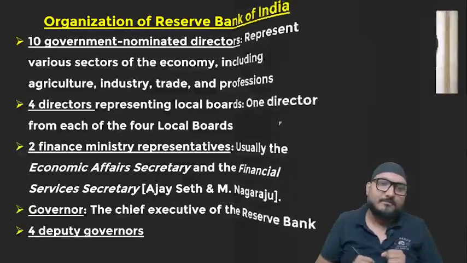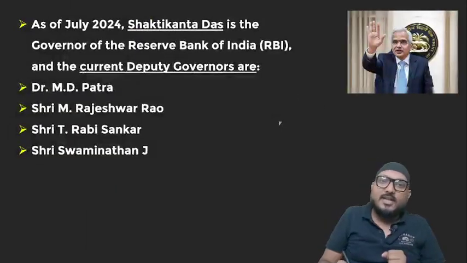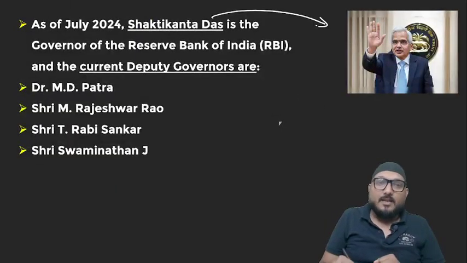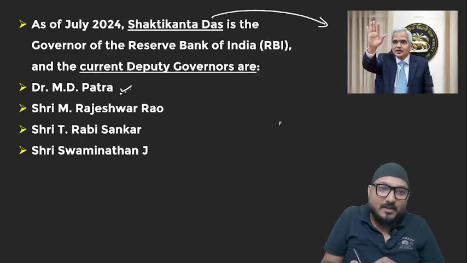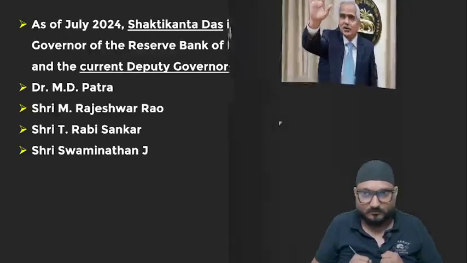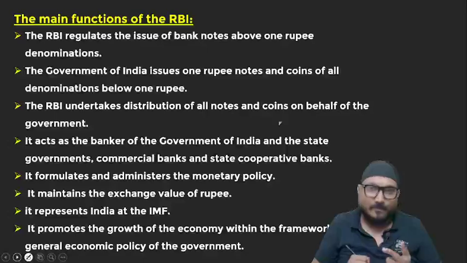Alright. Now, moving forward, Shaktikant Das, you can see over here, and the current deputy governors are M.D. Patra, Mikhail D. Patra, M. Rajesh Rao, T. Ravi Shankar and Swaminathan J. Is it clear to all of you or not?